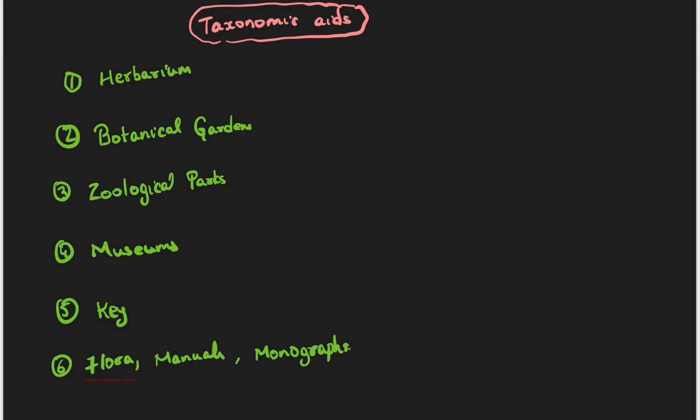So what are these? When you talk about herbarium, herbarium is nothing but where we store a lot of plants. We take a sheet, and on that sheet plants will be pressed. We take a flower or some plant, place it on top of the sheet, dry the plant, press the plant and preserve it. You have done this, right? Sometimes you take a small rose and keep it in a book for a long time. It gets pressed and you store it like that. In the same way we store the entire plant.